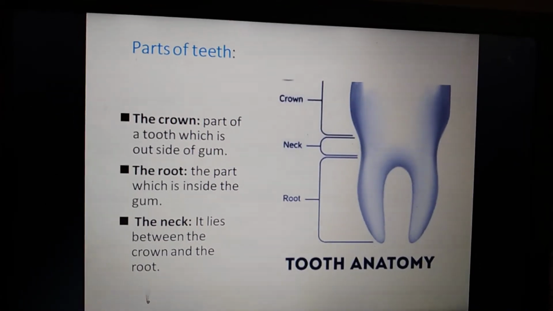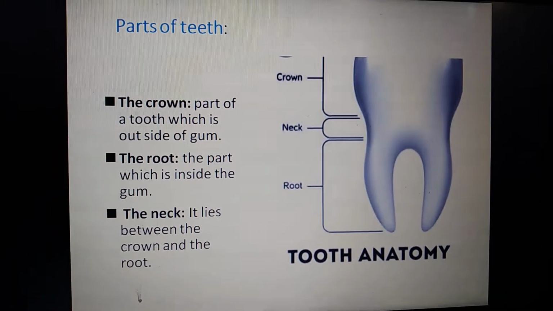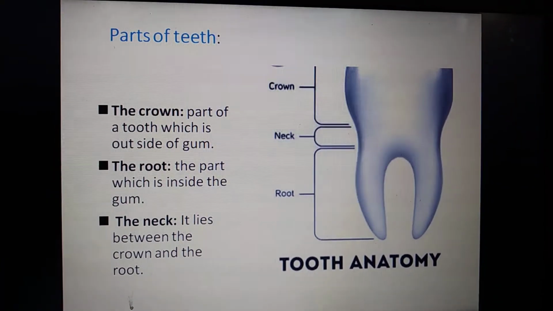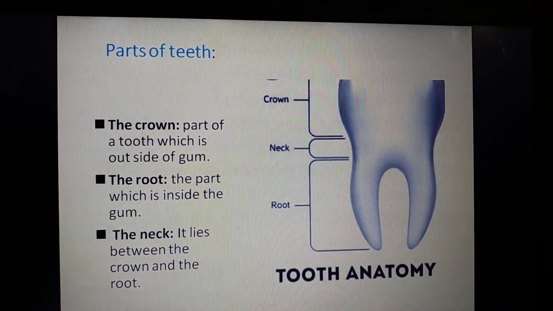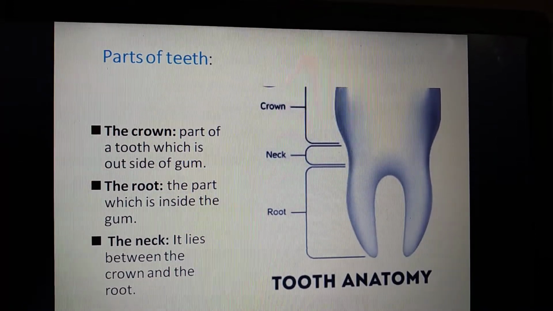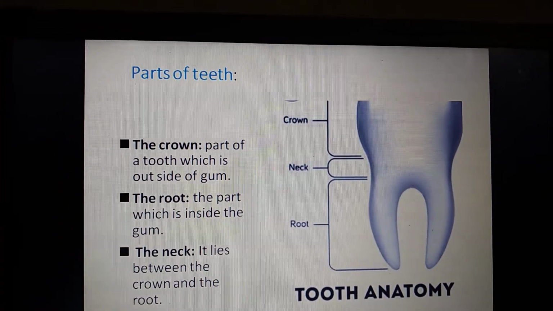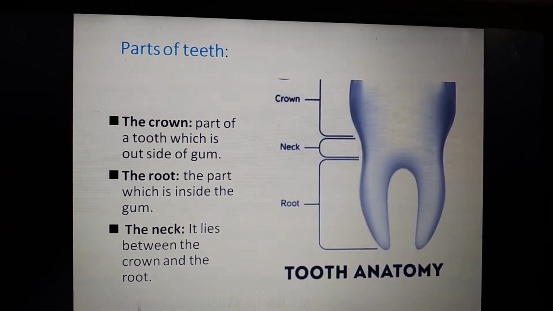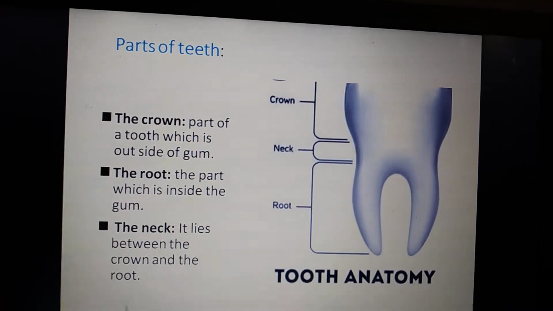The first one, the crown, is the part of the tooth which is outside the gum. There is a pinkish gum, and above that we can see the white colored part. It is made up of calcium and phosphorus. It is a very hard, bony structure that is visible, and that part is called the crown.